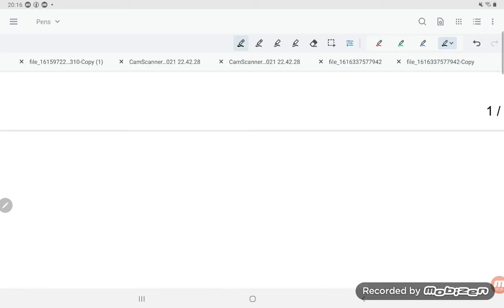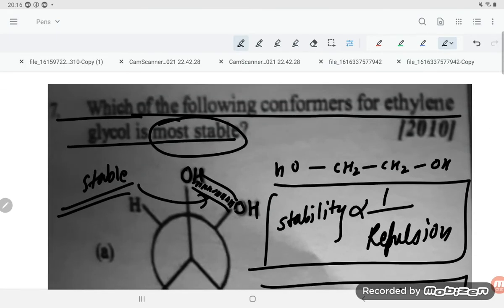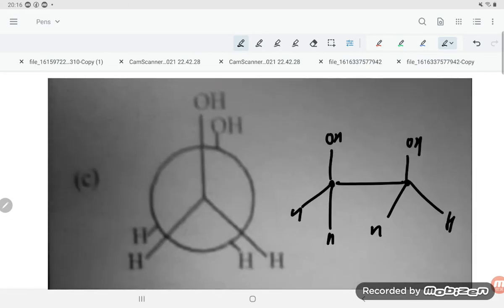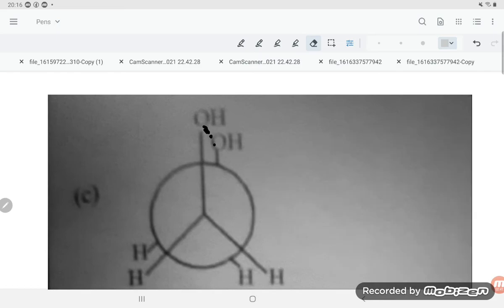So the proper overlapping is not there, and hydrogen bonding will be there only when they are side by side. But in this case this one is not possible. This is the eclipsed conformation, known as eclipsed conformation.